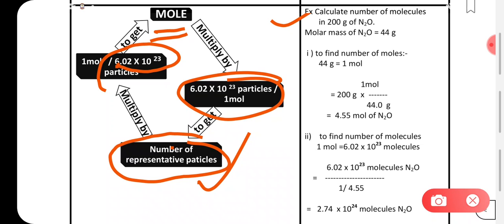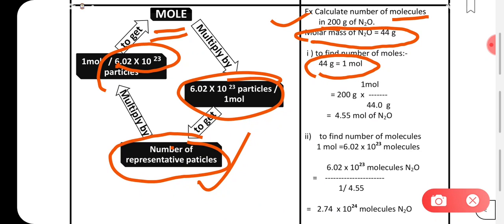Let us understand with the example. Calculate the number of molecules that are present in 200 grams of N2O. What you have to do is first find the molar mass, or it will be given to you. So the molar mass is 44 gram. Now to find the number of moles, we know that 1 mole of N2O will contain a mass equal to the molar mass of 44 grams.